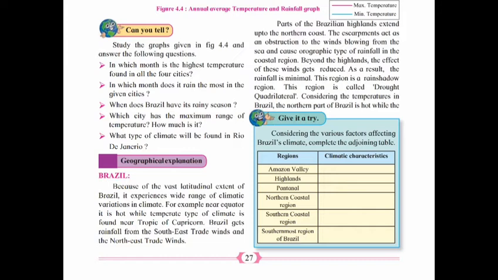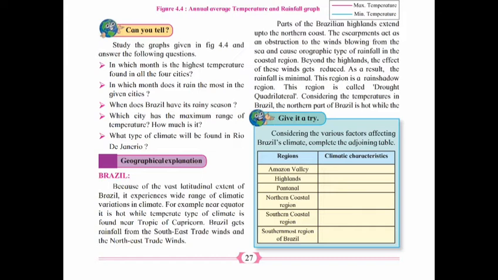This region is a rain shadow region. This region is called drought quadrilateral. In the last lesson also, this word drought quadrilateral was introduced, and I told you that it is the famine square.